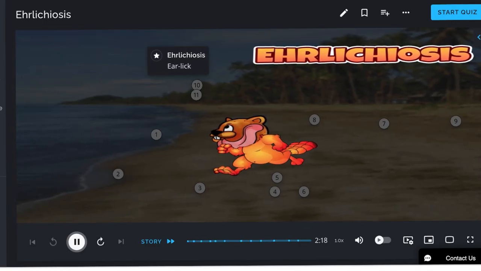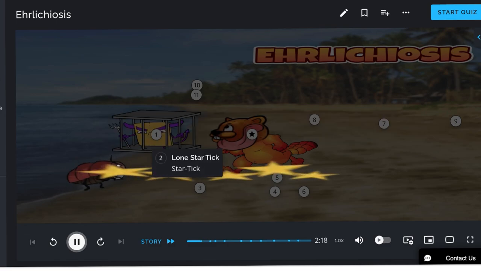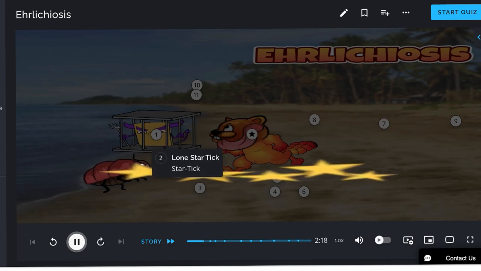Ehrlichiosis is a medical condition caused by a zoonotic microorganism, Ehrlichia. This ear lick will help you remember Ehrlichiosis. Ehrlichia chaffeensis is an obligate intracellular gram-negative rod. This is represented here by gram-cracker negative devil with rod inside cell. Lone Star tick is indigenous to Mexico and the eastern United States.